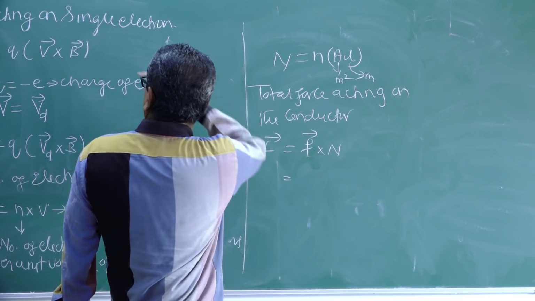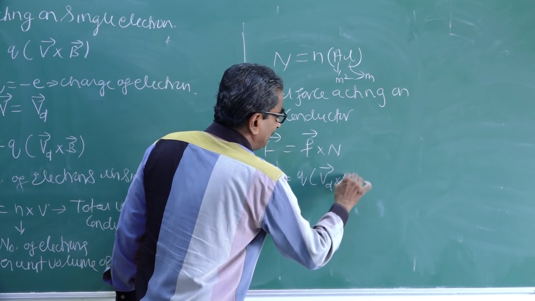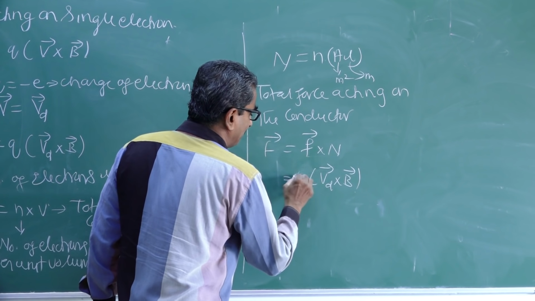What is the force acting on one single electron? It is Q into Vd cross B, but we have replaced Q by minus e.